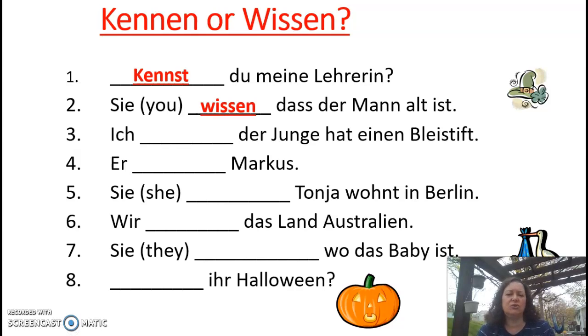Ich blank, der Junge hat einen Bleistift. So is it the person, or is it a fact about a person, place, or thing? Ich weiß, dass der Junge einen Bleistift hat. I know that the boy has a pencil. It's not that I know the boy.